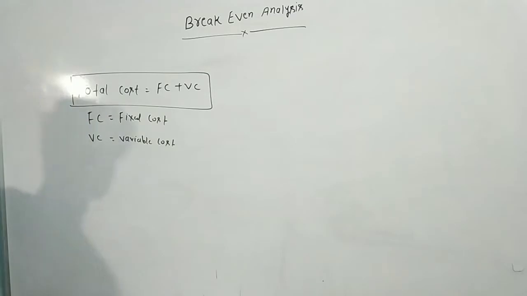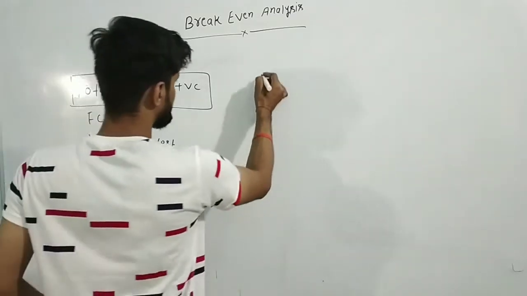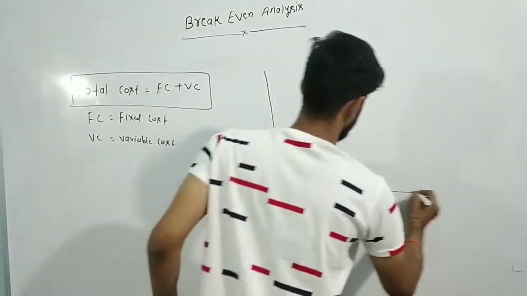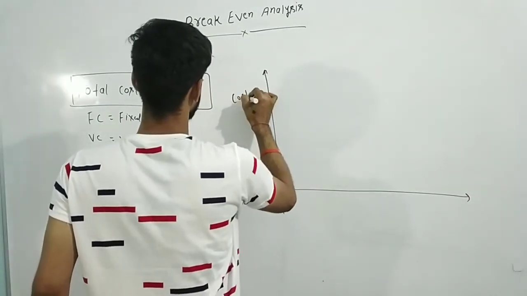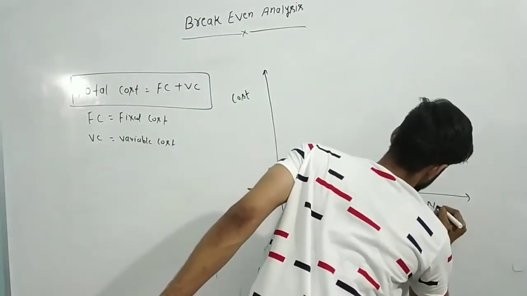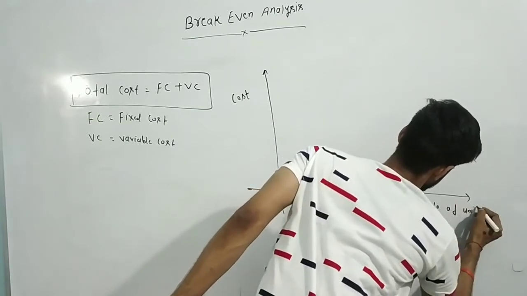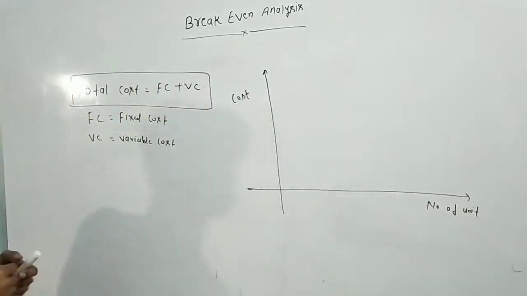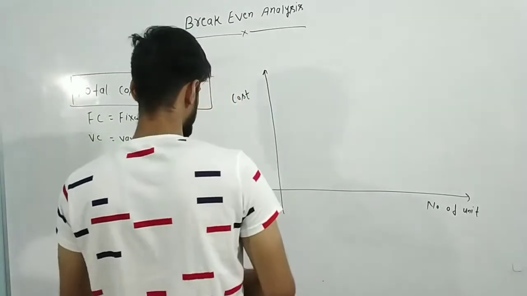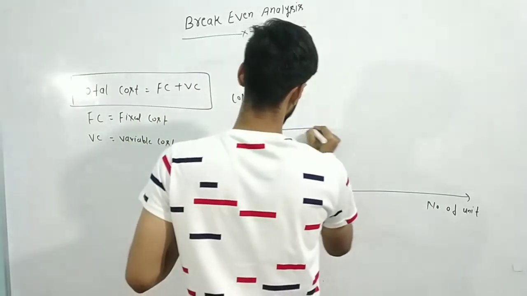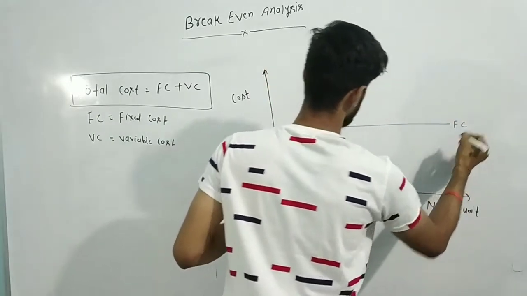Second thing, my dear students: if we draw a graph of cost versus number of units, what type of graph will you see? Fixed cost is a fixed amount, so this graph will be a horizontal line. That is the graph of fixed cost.